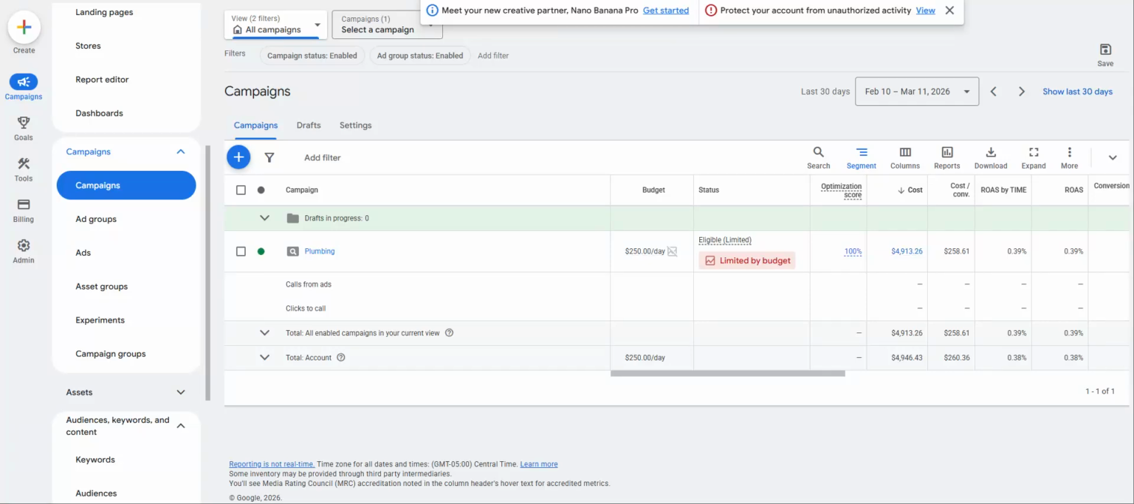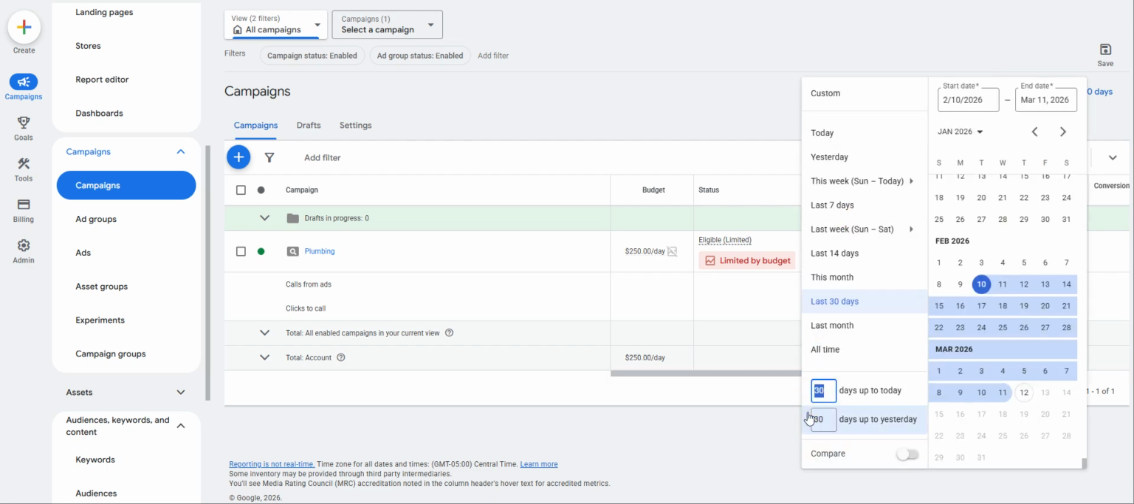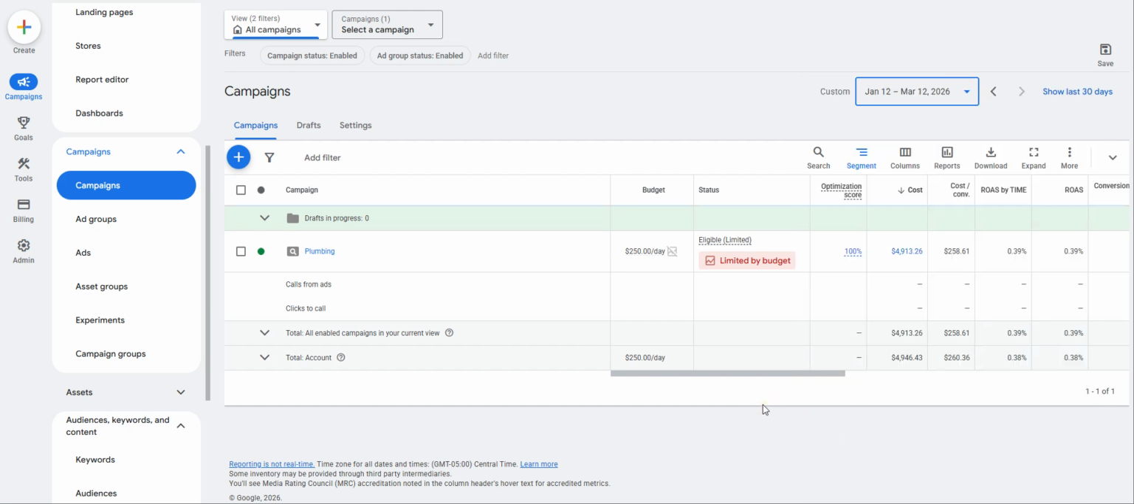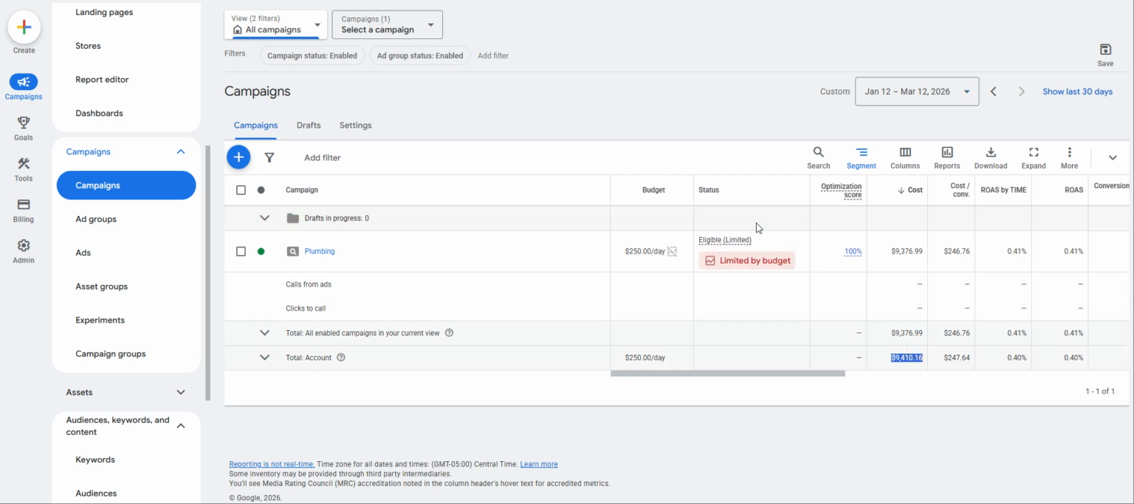All right, so we're gonna do an audit of this plumbing account here. Pretty good ad spend here. Looks like we're spending around $5 grand per month, so definitely a really good budget here for a plumber. Let's go ahead and bump this to 60 days and get a bigger picture view. Again, super clear. We can see we spent 10K, so honestly, this is a really good budget.